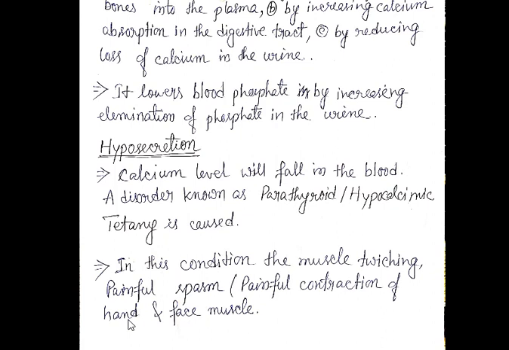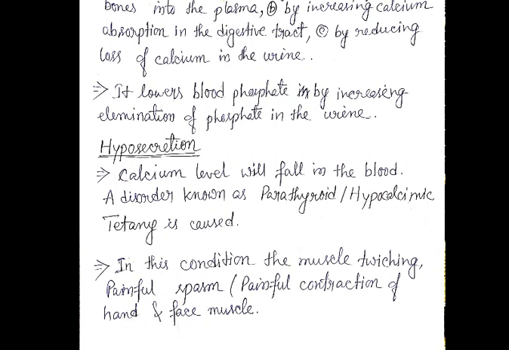Now the next thing is, if the hormone secreted by the parathyroid gland is secreted below the normal level, then what will happen? We will discuss that hyposecretion.